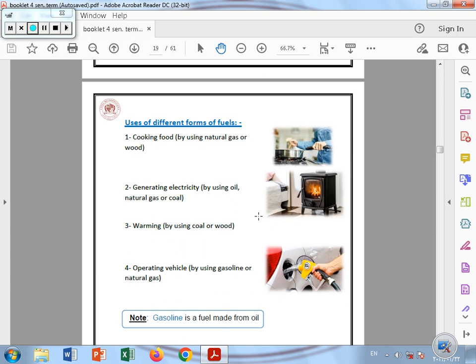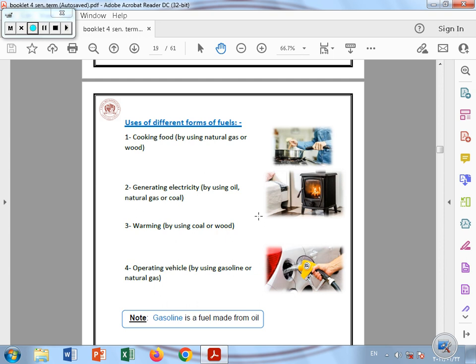And now we have different uses of the different forms of fuels. Firstly, we can use fuels in cooking food. As I said, we can burn wood and produce thermal energy that we use in cooking, or use natural gas in our ovens at home. Number 2, generating electricity.